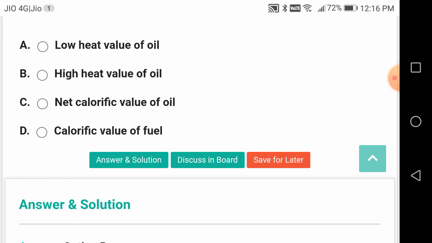When a fuel which is a hydrocarbon is burnt, normally with the help of the oxygen present in the air, normally carbon dioxide, what is resulting? Okay, this water formation will also take away this heat. If these products of combustion are cooled, we are going to recover that heat. So the total heat, that means the heat liberated, without neglecting the heat taken away by the vapor formation, is known as the high heat value of the oil or fuel.